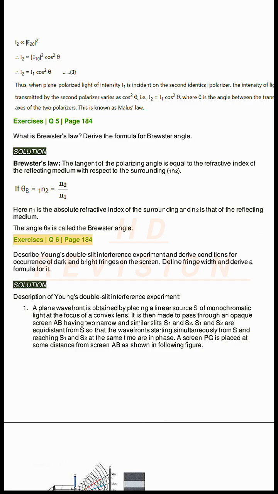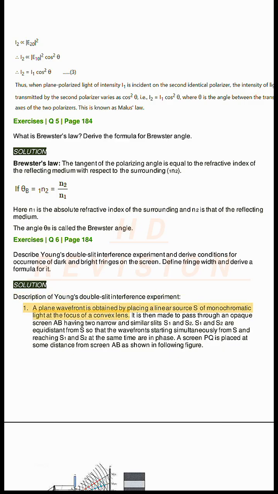Exercises Q6 page 184. Describe Young's double slit interference experiment and derive conditions for occurrence of dark and bright fringes on the screen. Define fringe width and derive a formula for it. Solution. Description of Young's double slit interference experiment.